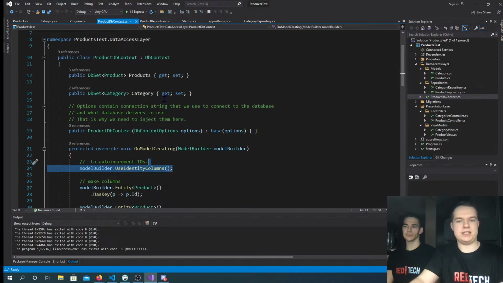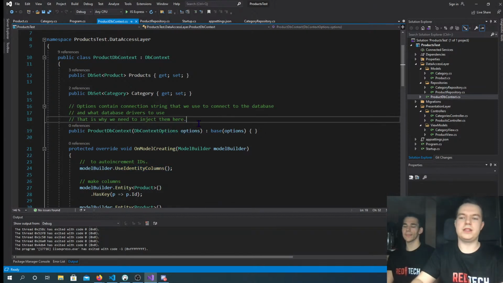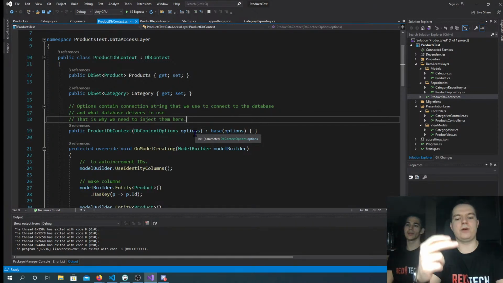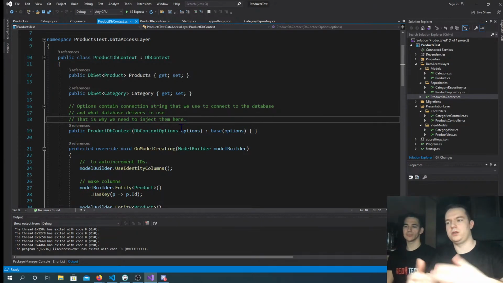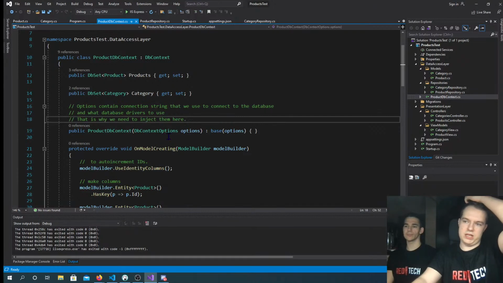Okay. So here, the DB context class can take options. These options, which are injected through the constructor, tell Entity how to connect to our database. So in these options, we say, okay, we are going to use PostgreSQL, and we are going to provide a connection string to the database. This is what the options contain. This is all done through dependency injection.